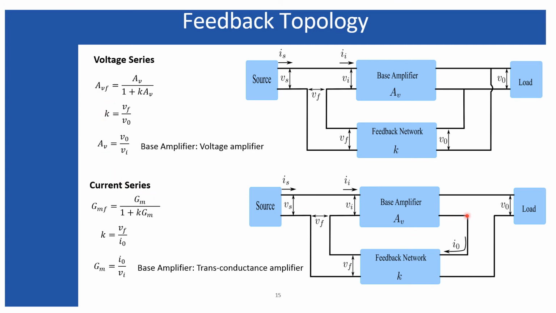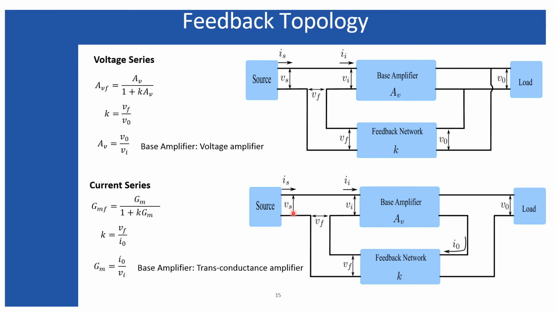Now the current series. For the current series, the output signal which is being sampled is a current, and the signal which is being mixed with the input is a voltage. So within this feedback network, this conversion process is taking place. The output current is being converted into the feedback voltage, and when they are mixed at the input side, they are mixed in terms of voltage. So the output is current and the input is voltage.